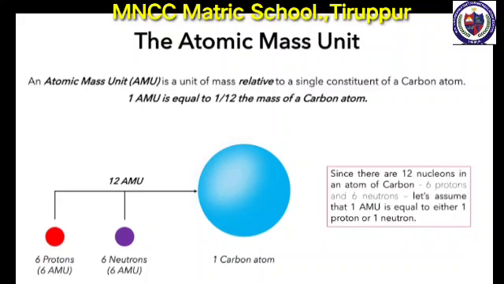For example, since there are 12 nucleons in an atom of carbon, 6 protons and 6 neutrons, let's assume that 1 AMU is equal to either 1 proton or 1 neutron. So atomic mass unit is 1/12 of the mass of a carbon-12 atom, an isotope of carbon which contains 6 protons and 6 neutrons. The symbol AMU is no longer used in the modern system and instead it uses the symbol u to denote unified atomic mass. The mass of a proton or neutron is approximately 1 AMU.